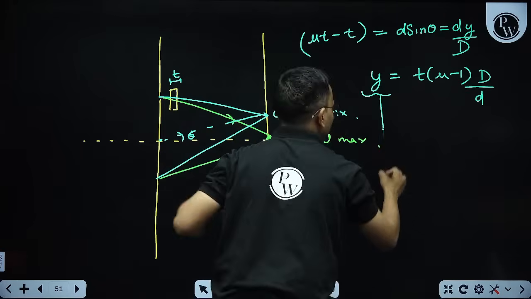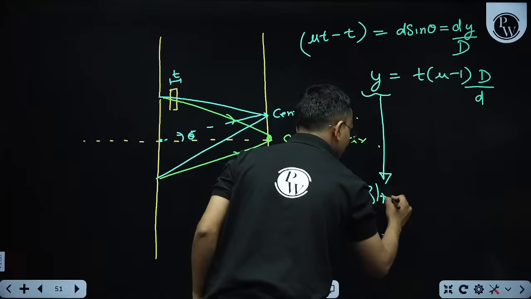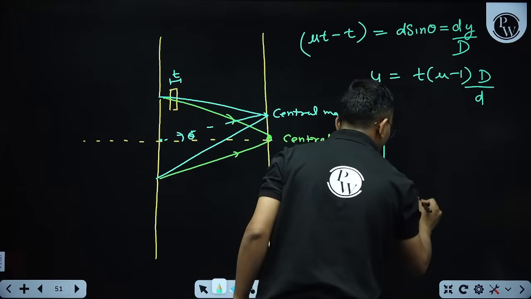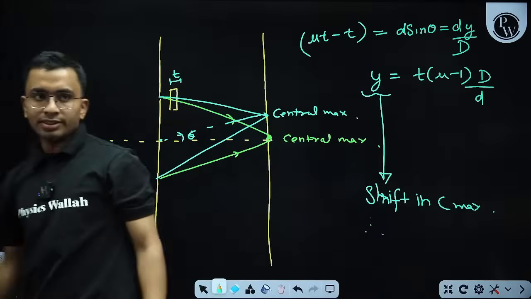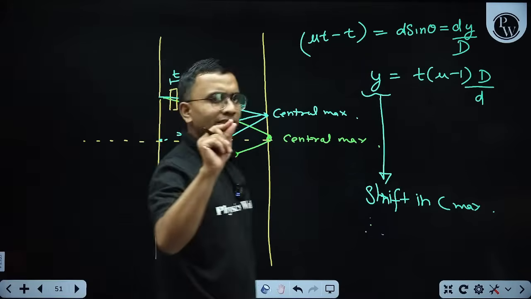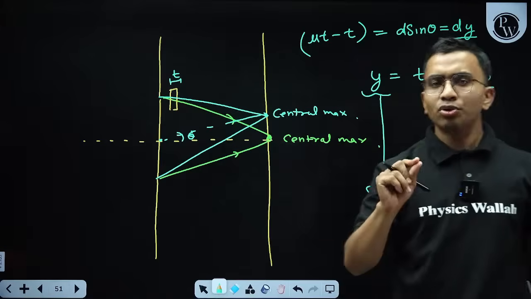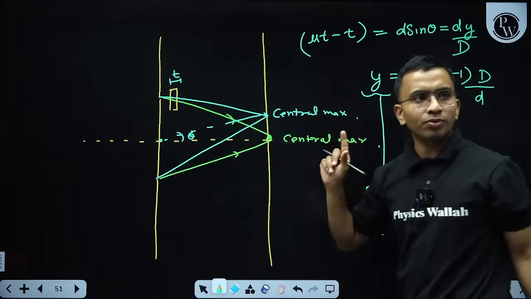This is the shift in central maxima. This is what is asked in JEE Mains, therefore I precisely discussed that. I hope this concept is very clear to you now.